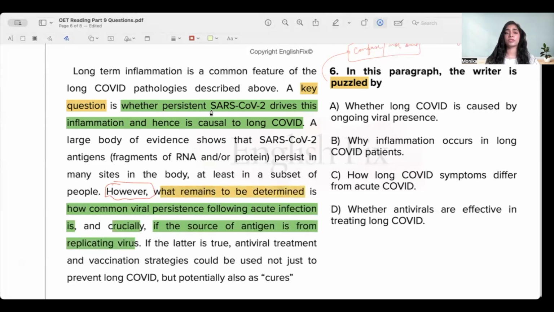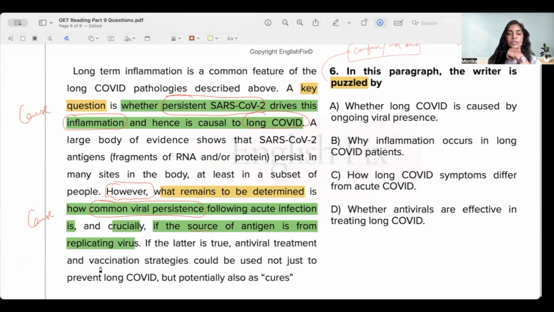Here they talked about whether SARS-CoV persistent. Here also they said common viral persistence following the acute infection, following the early on infection, is importantly the source of antigen, which is replicating the virus. So here they're talking about a cause. Here they're talking about another cause, whether this happens to be the cause for this and this. Okay, and here they are saying how common viral persistence is, the source or the cause of antigen from replicating the virus. Okay, let's see.